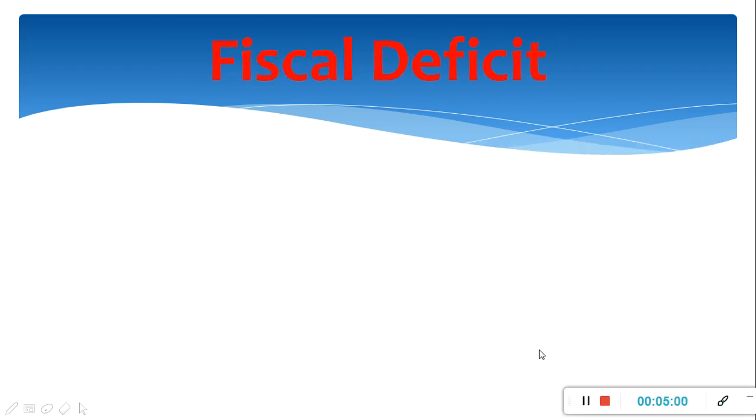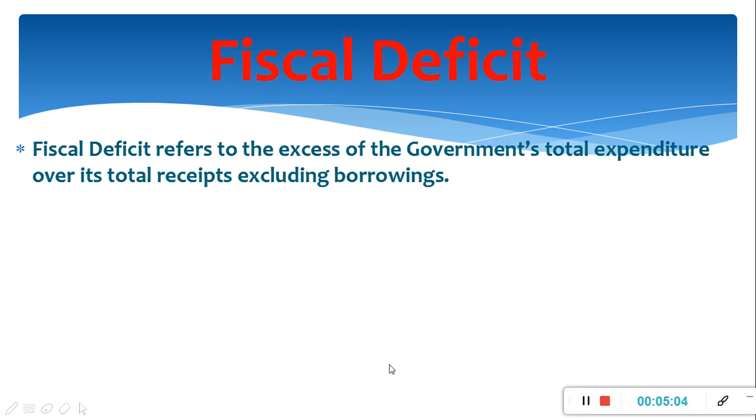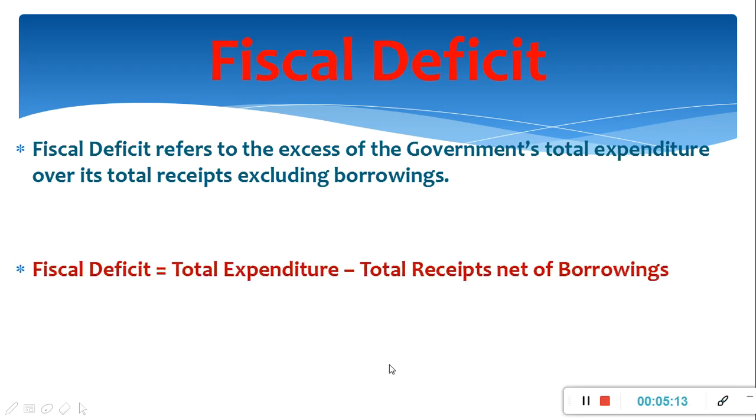Next measure of government deficit is fiscal deficit. Fiscal deficit refers to the excess of government's total expenditure over its total receipts, excluding borrowings. And the formula for fiscal deficit is equal to total expenditure minus total receipts net of borrowings.